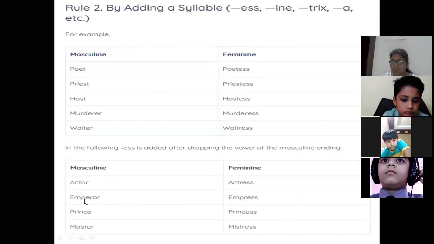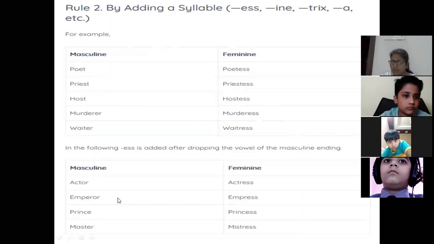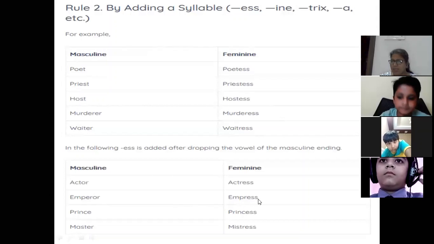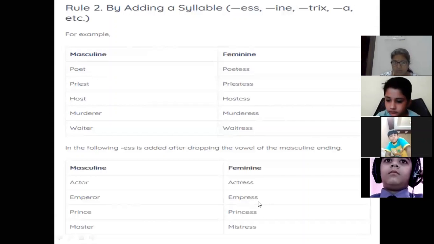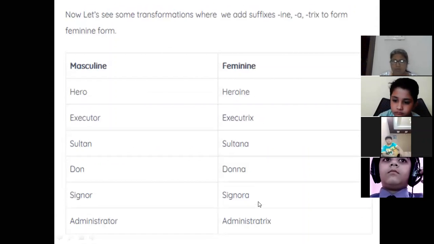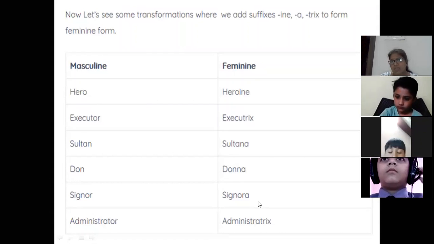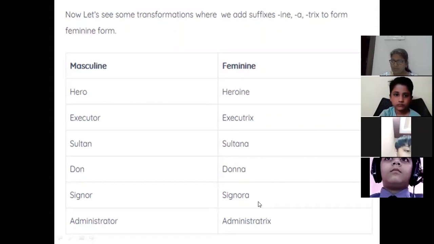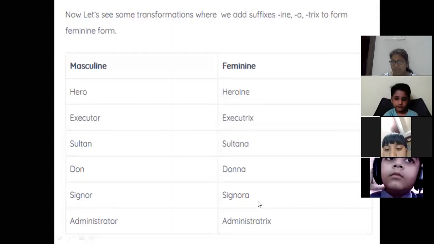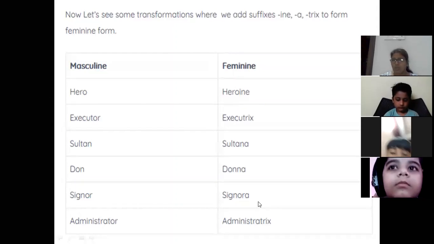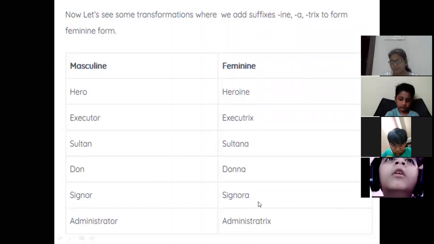Same, EMPEROR. So what have we dropped? O and R. So it's becoming EMPR plus E-double-S, empress, and so on. Now the third one is saying that when we add a suffix, it becomes feminine. Now what is a suffix? A suffix is a group of letters which are placed at the end of the word to make a new word with a new meaning.